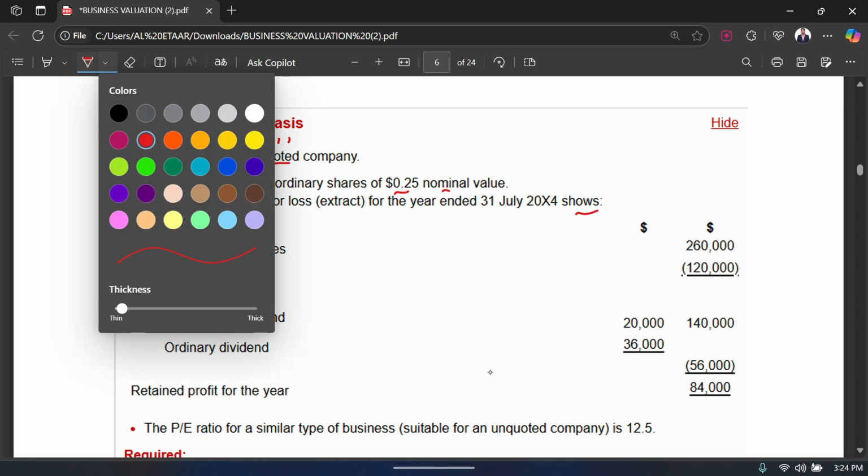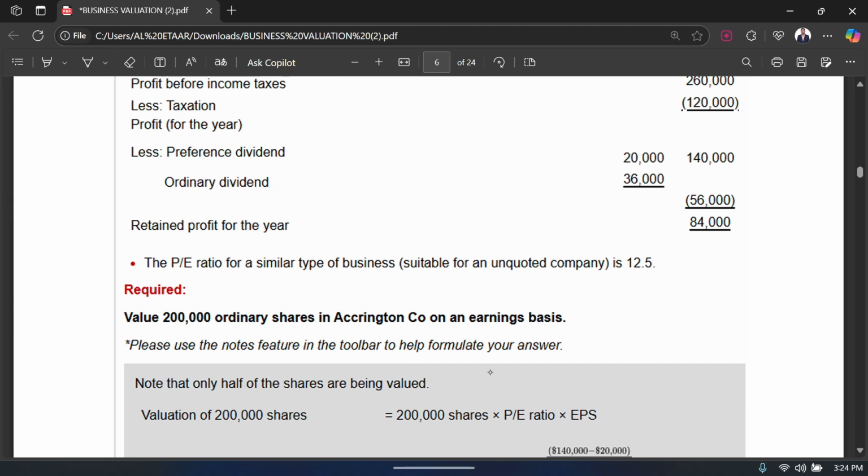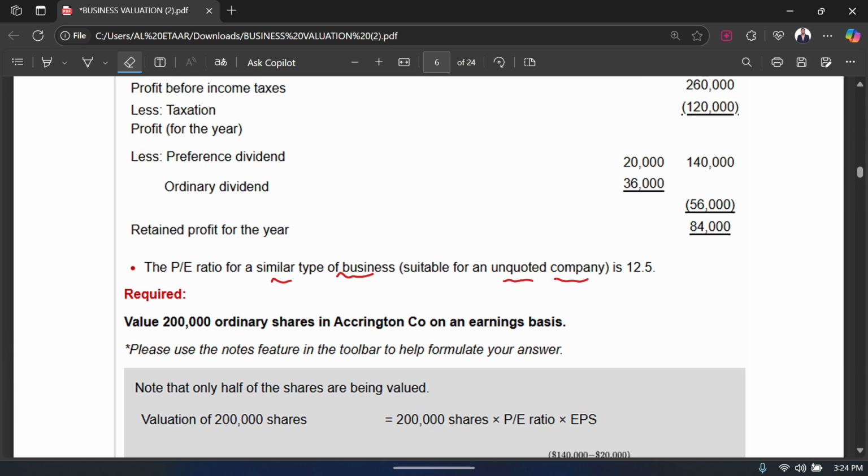So we have all this data. Okay, let's just skip this. We have the PE ratio of similar type of business suitable for an unquoted company, which is 12.5. So they're saying that the PE ratio for similar types of businesses, which is suitable for an unquoted company, is 12.5. And we are going to use the same one to value our business in this question.